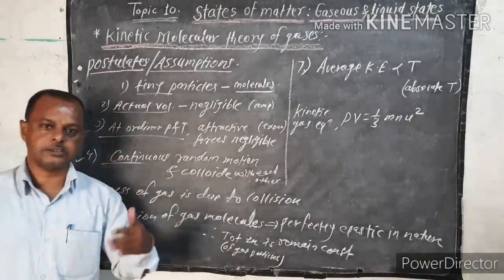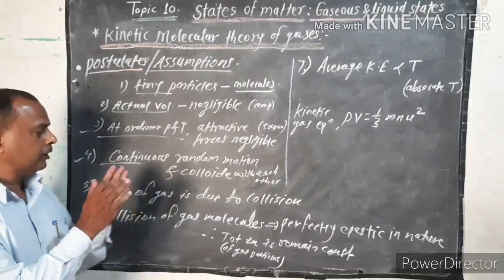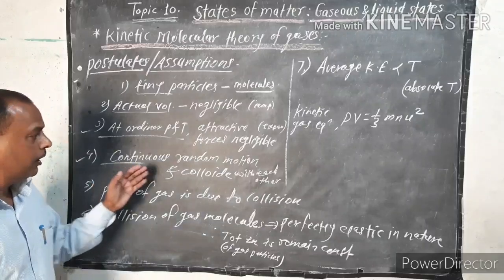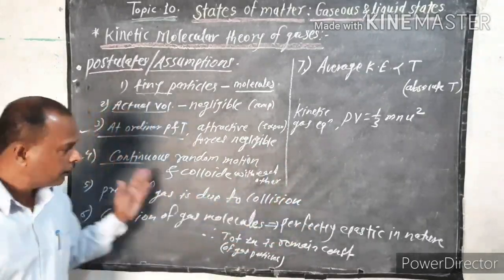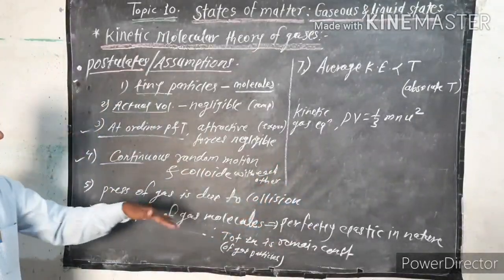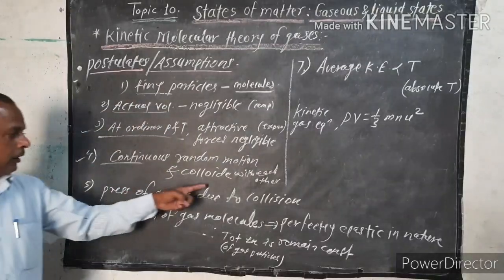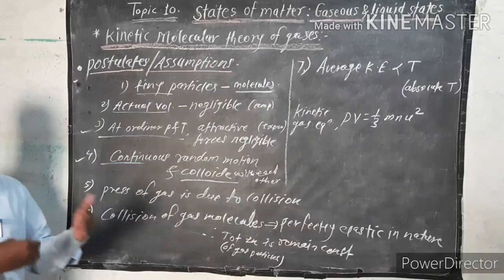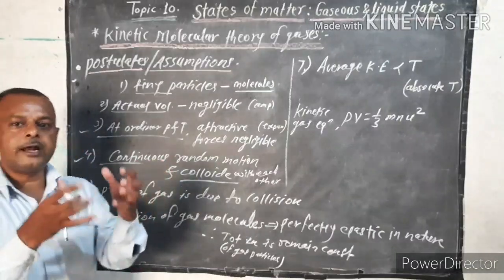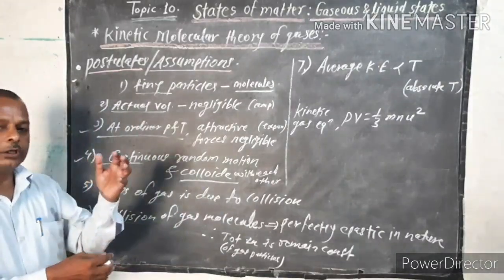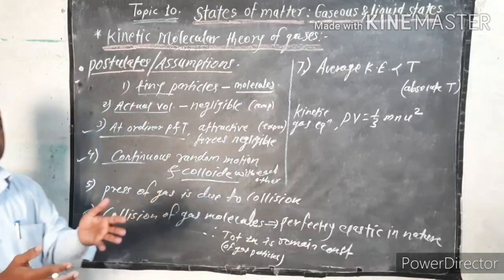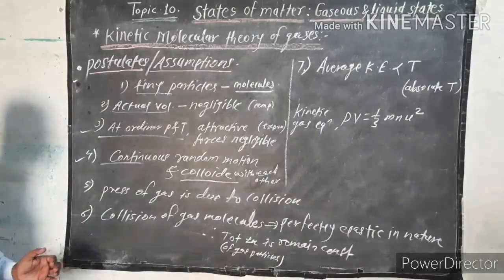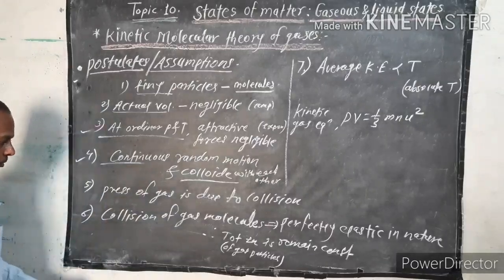Now the fourth one: gas molecules are always in continuous random motion. Do you understand? They move continuously, in random motion, and they collide with each other. When they are in continuous random motion, they collide with each other, and collision also takes place with the walls of the container. So collision takes place.